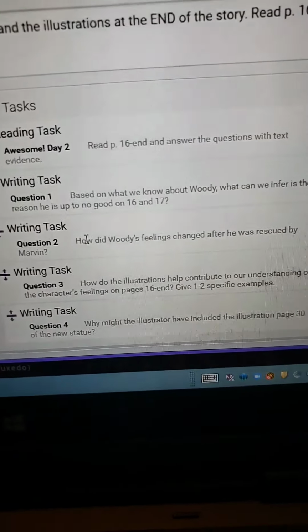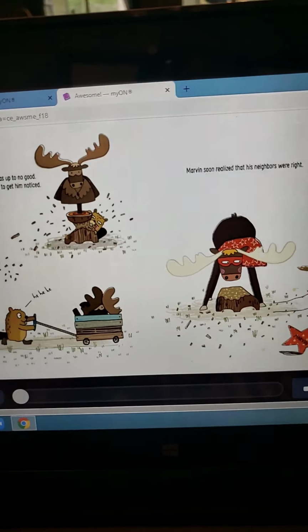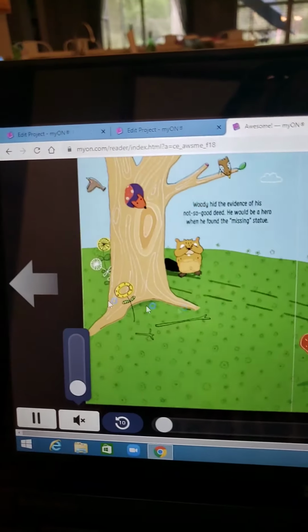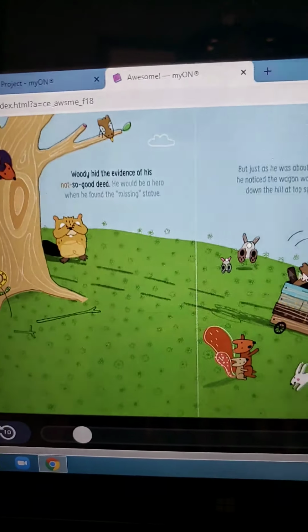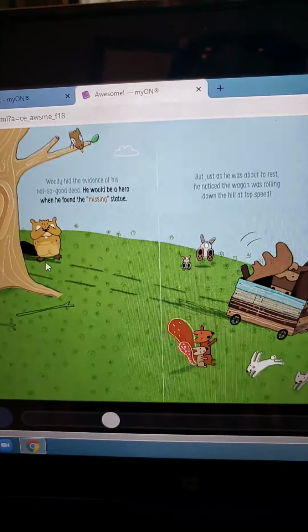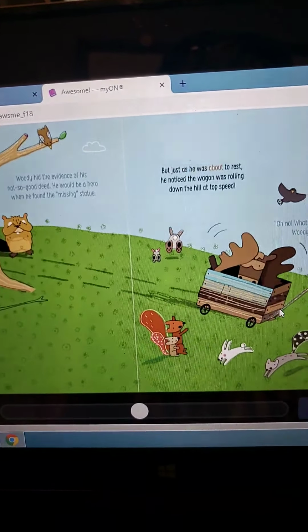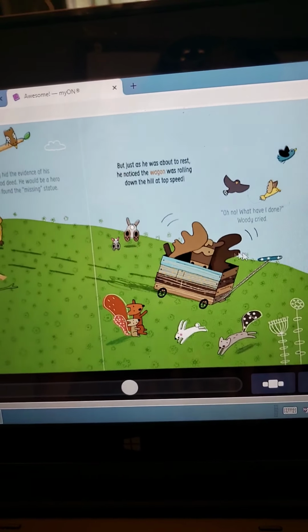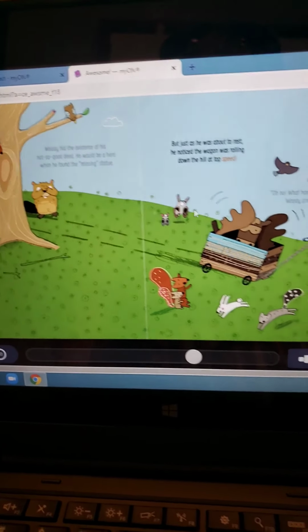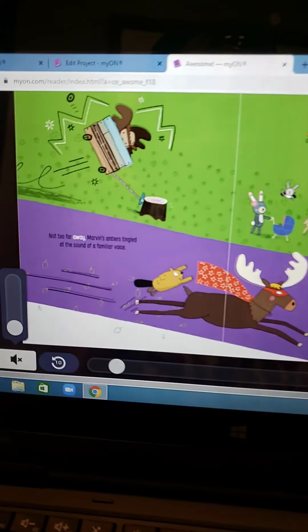Number 2, how did Woody's feelings change after he was rescued by Marvin? So he continues to go hide the evidence, right? But what happens is he's trying to hide it behind the tree, but the cart kind of takes off and goes down the hill. The wagon goes down the hill and starts to crash into things. And he's like, oh no, what have I done? So now he realizes he maybe didn't make the best choice.